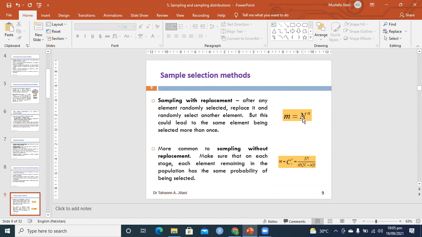Yes, it will produce 1 million samples if you have a class of 100 students and you are selecting 5 students for some competition. So with replacement, there would be a very large number of samples, even when you have only 100 people in the population.